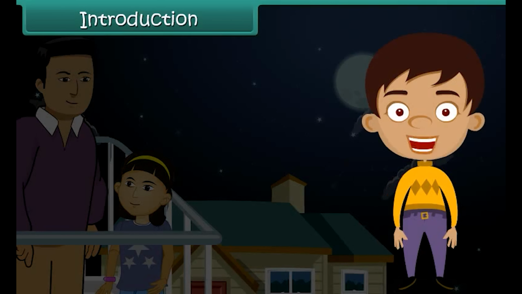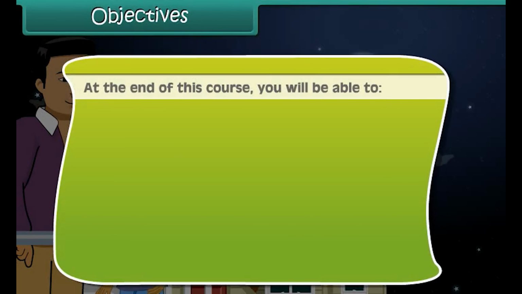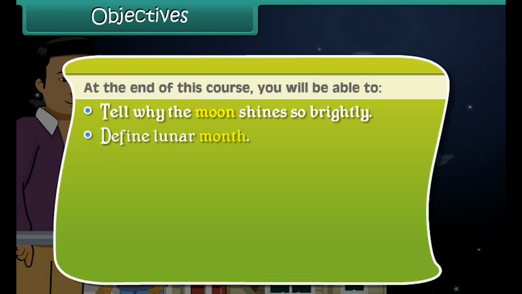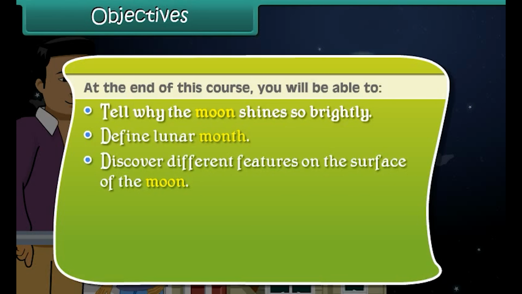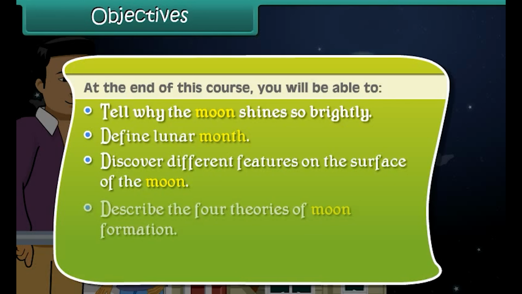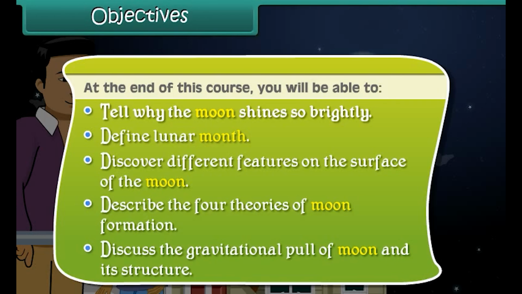Children, in this lesson we will learn about the moon. Objectives. At the end of this course, you'll be able to tell why the moon shines so brightly, define lunar month, discover different features on the surface of the moon, describe the 4 theories of moon formation, discuss the gravitational pull of moon and its structure.